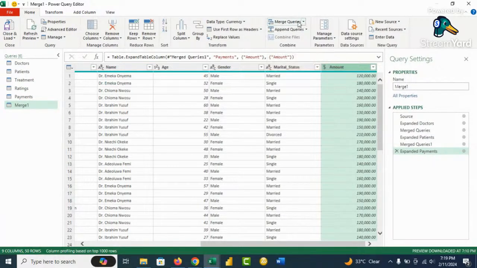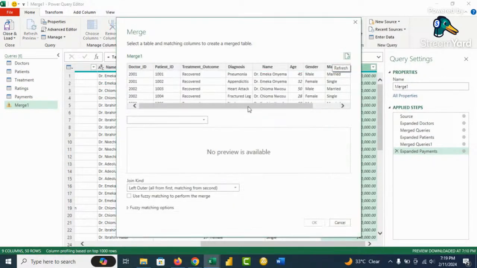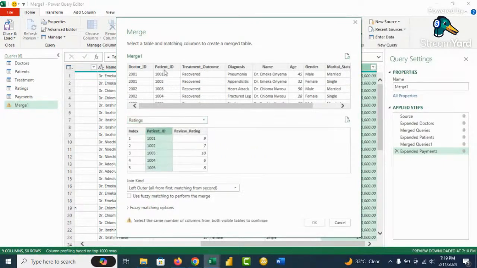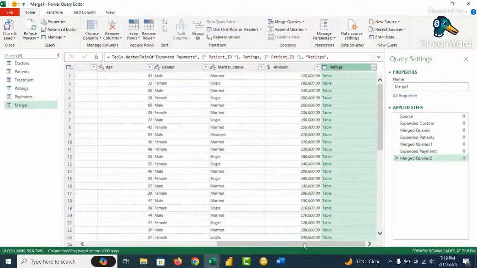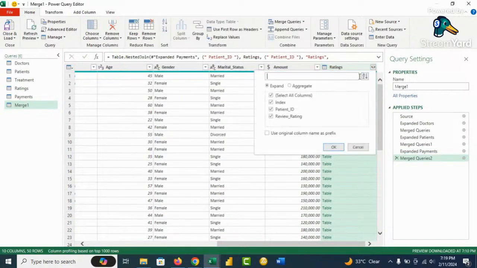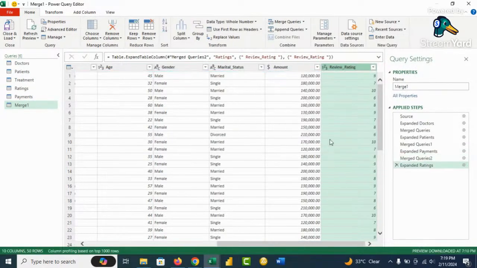The last one is what we merge with the ratings. So we click on this, and then we merge this with the ratings. So let's go to the ratings. For the patient's ID and the patient's ID, we merge this table. We click on this button here, and we say the only thing we need from this table is the review ratings. And we click OK. So as short and as simple as it is, we have created a relationship between these tables.